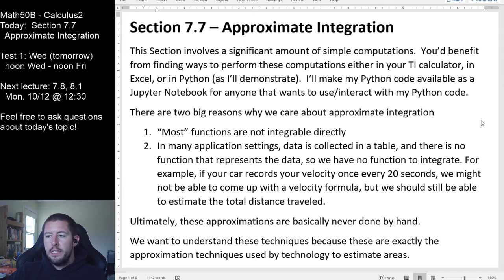What you're going to see is that this section involves a huge amount of small, simple computations, tons of multiplication and addition. You will greatly benefit from figuring out ways to do this smartly using technology. A TI calculator or Excel is honestly probably a pretty smart thing for you to use here. I'm going to show you some Python code that I've written, and I'll also show you how you can install Python on your own computer and take the code that I've written and lightly modify it for your own purposes. I'll talk about that when we get to it, and I'll post the Python notebook that I have created in Canvas in case any of you want that.